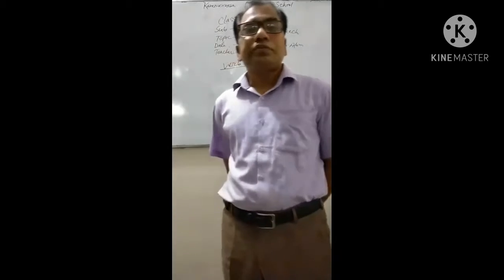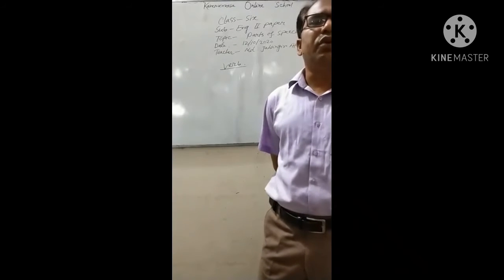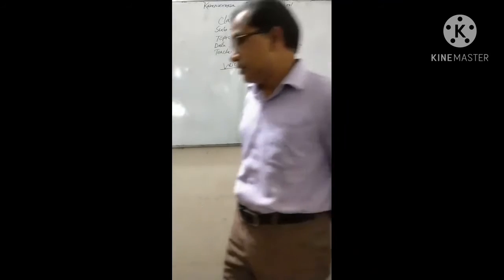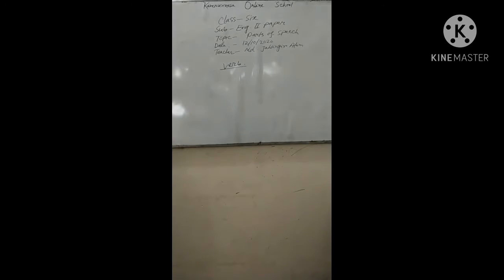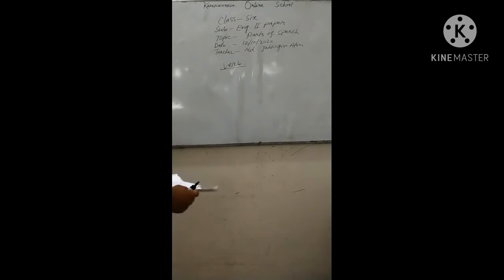So, what does a verb indicate? Let's try to know about the functions of verb.